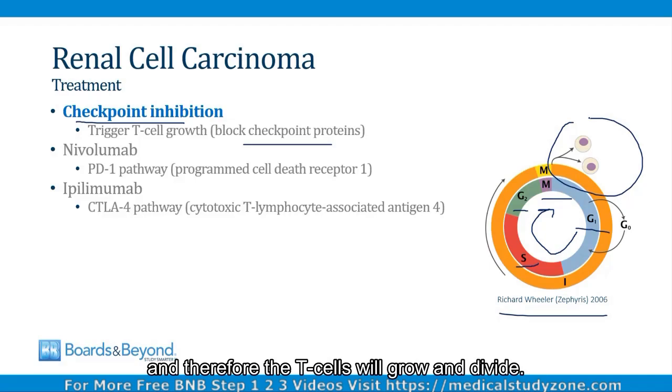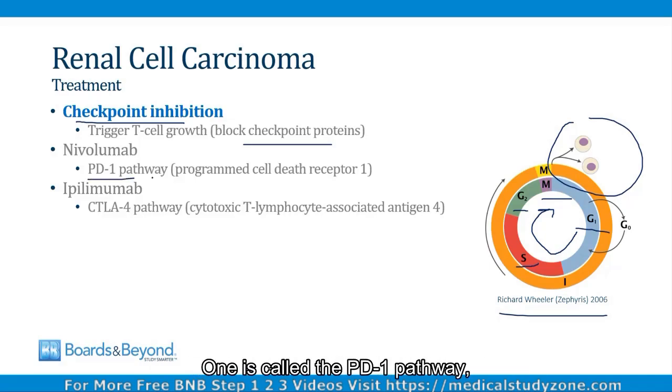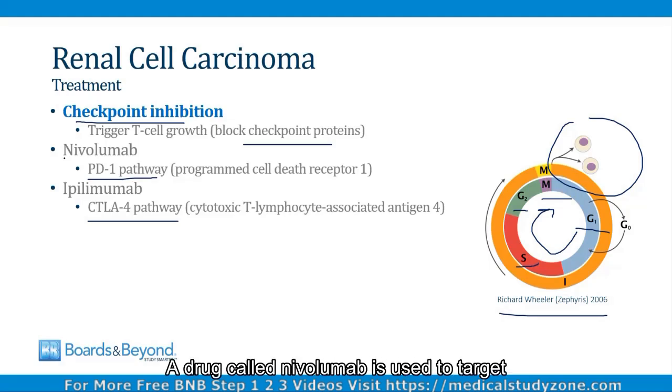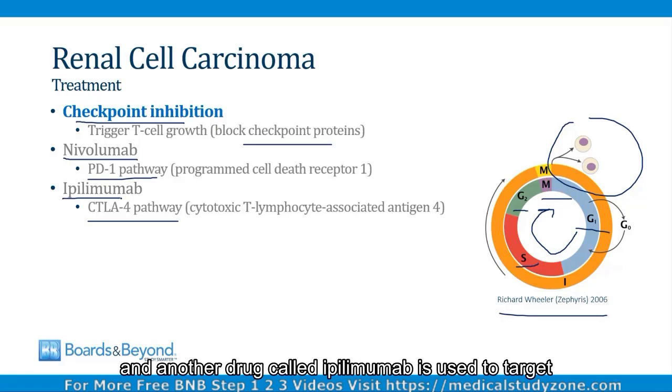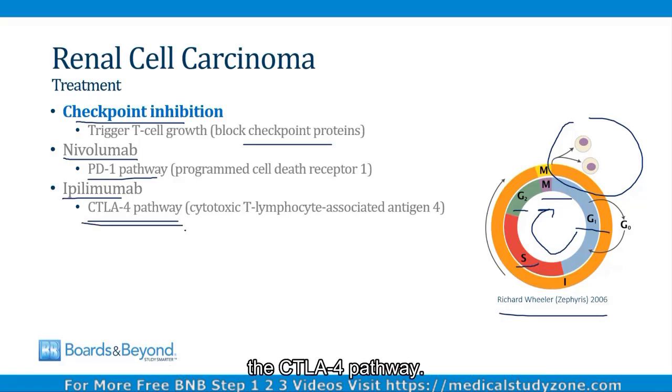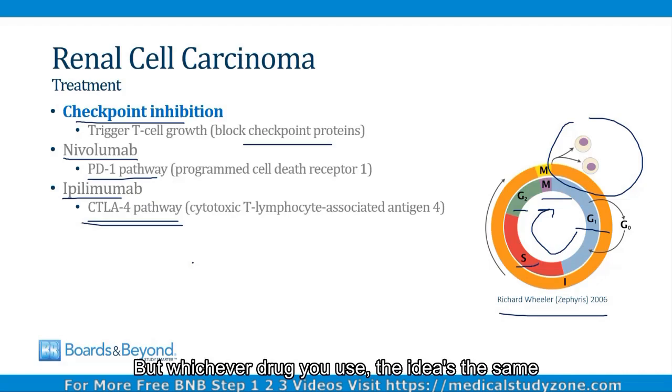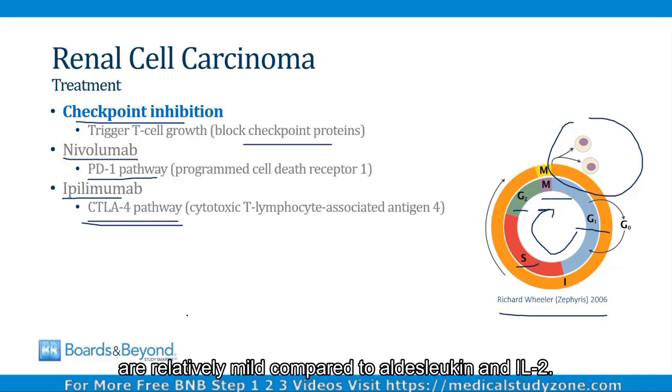grow and divide. There are two checkpoint pathways that are targeted by these drugs. One is called the PD-1 pathway, the other is called the CTLA-4 pathway. A drug called nivolumab is used to target the PD-1 pathway, and another drug called ipilimumab is used to target the CTLA-4 pathway. But whichever drug you use, the idea is the same. You're targeting those checkpoint proteins so that T cells will grow and attack the renal cell carcinoma. This is the same thing that IL-2 did, but because the mechanism is different, the side effects of checkpoint inhibitors are relatively mild compared to aldesleukin and IL-2.